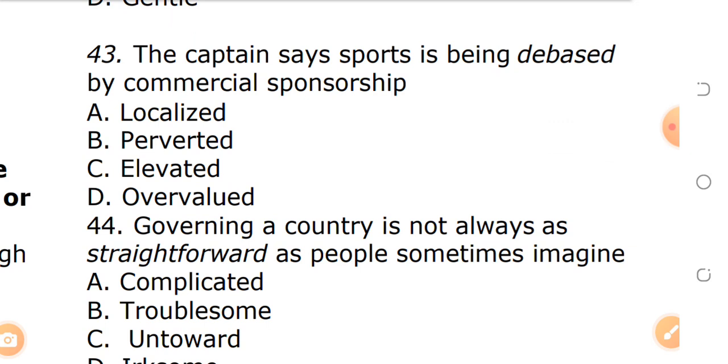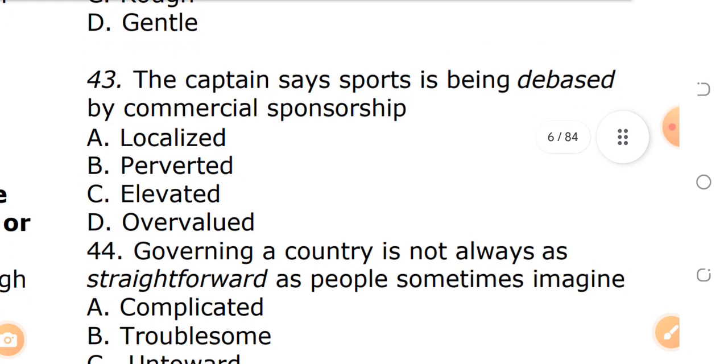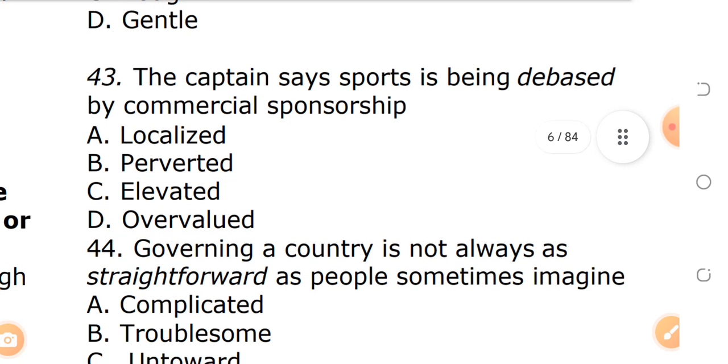We are looking at debased, the opposite in meaning of debased. The captain says sports is being debased by commercial sponsorship. A. Localized. B. Perverted. C. Elevated. D. Overvalued. Remember, we're saying debased. The opposite in meaning of debased is elevated. To elevate means to make more worthy, right? But to debase, the opposite meaning is elevated.